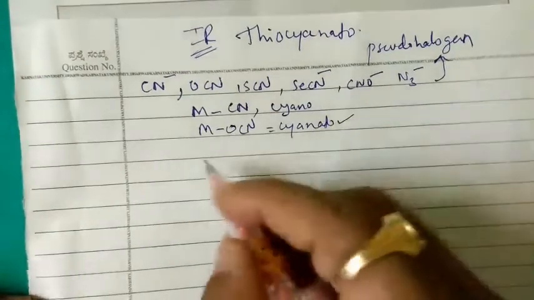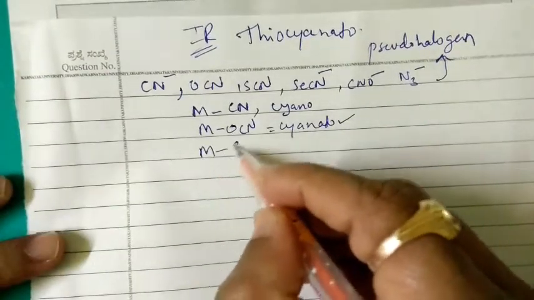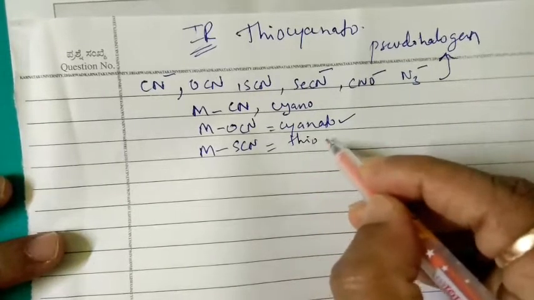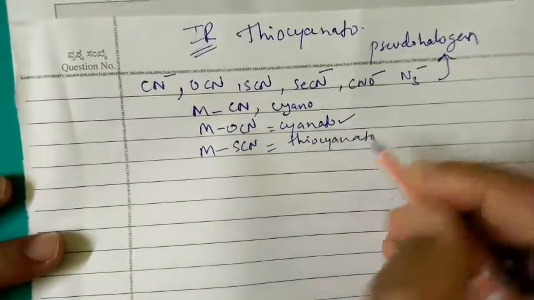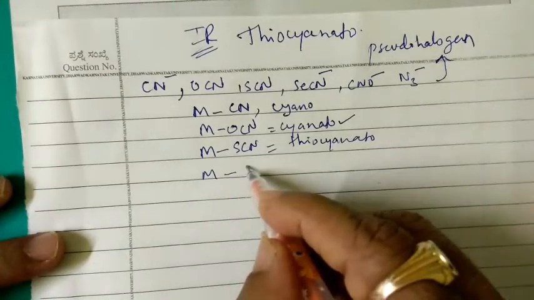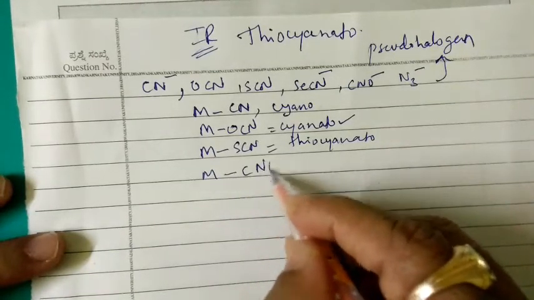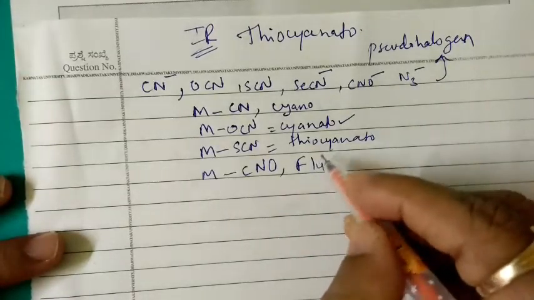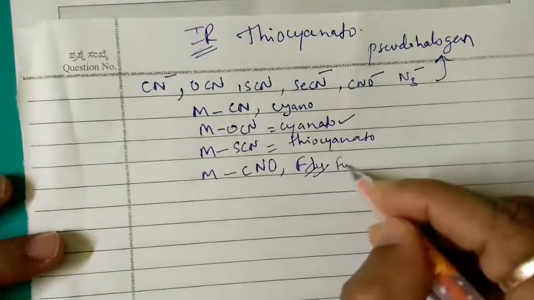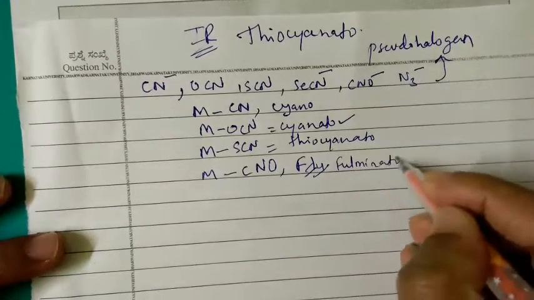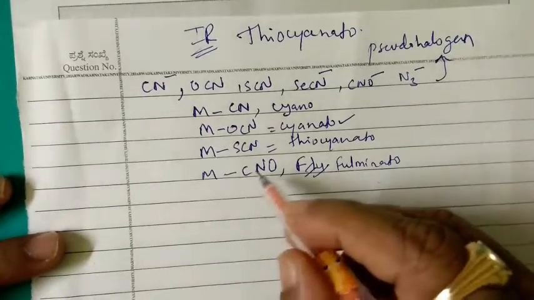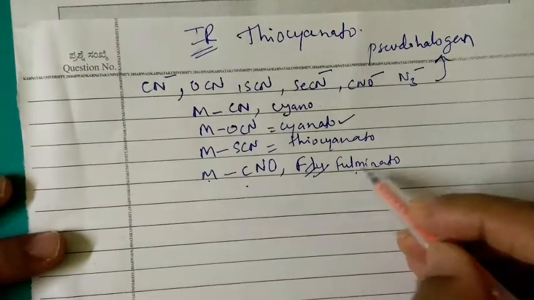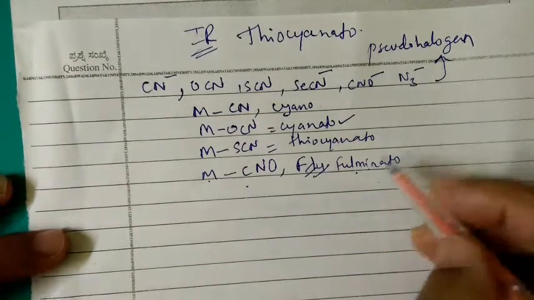Today we are learning SCN, which is called thiocyanate. If the metal coordinates with carbon in CNO, it is called a fulminato complex.